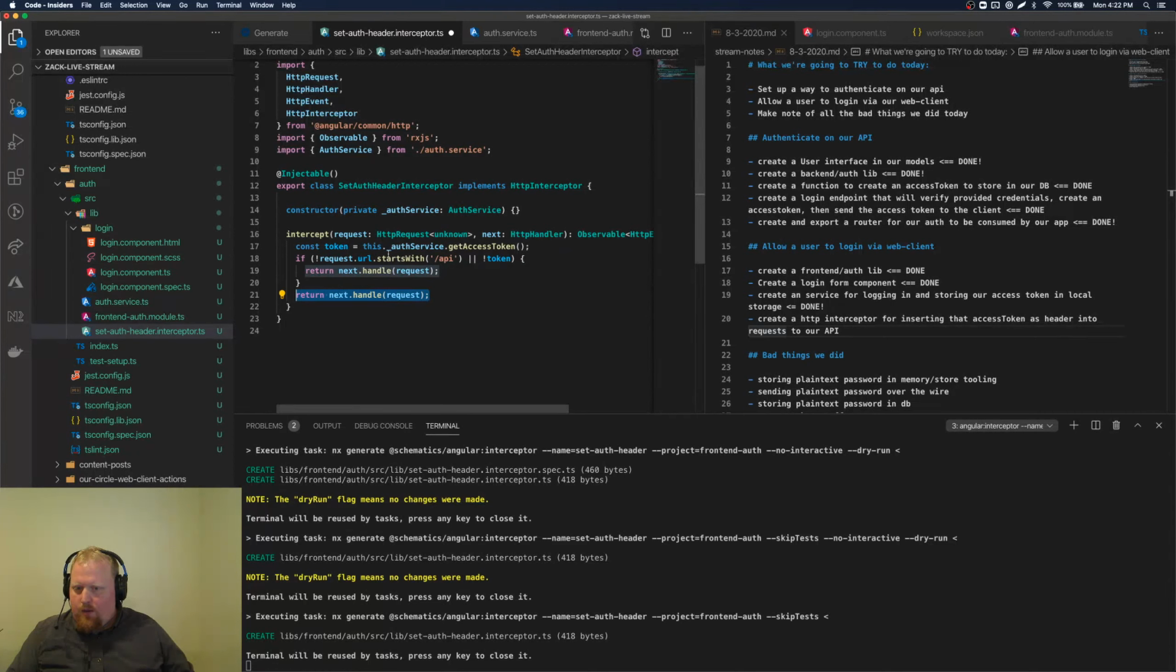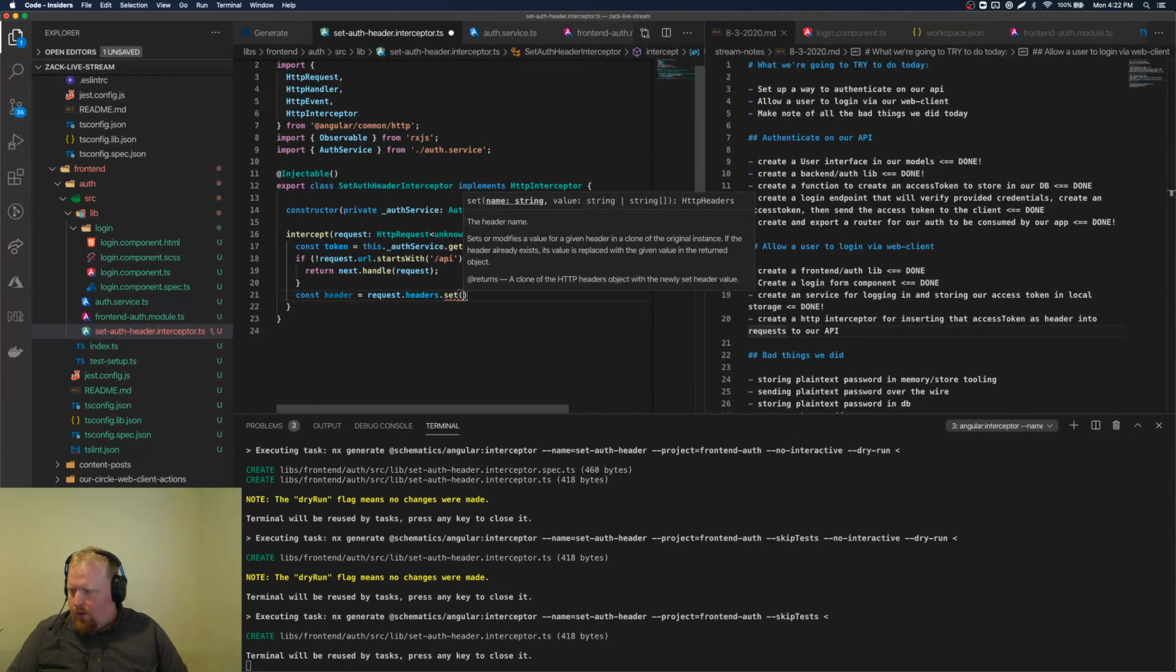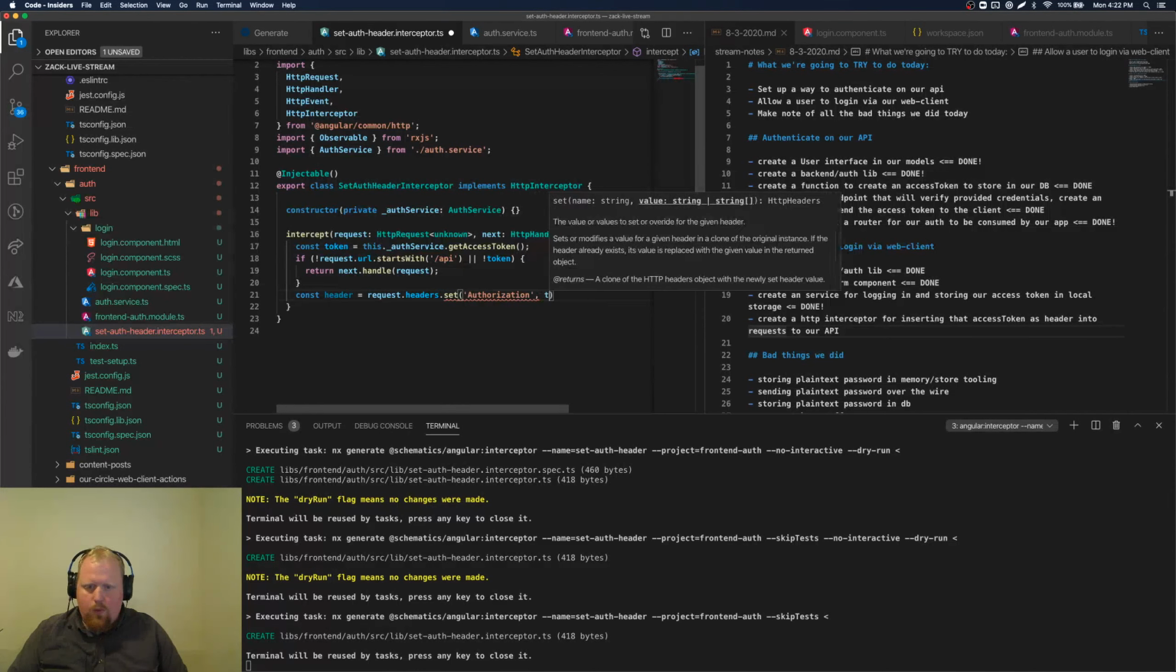However, if we are going to the API, if there is a token, then we're going to want to create our new headers. So that is equal to request.headers, so the old headers, whatever they may be, and we're going to set on those this authorization with the token.